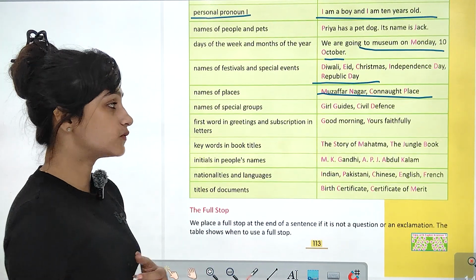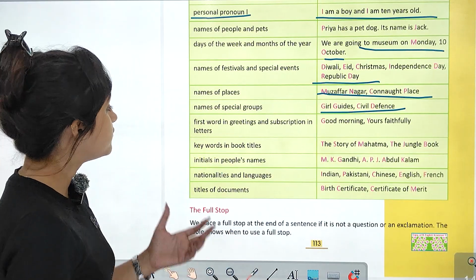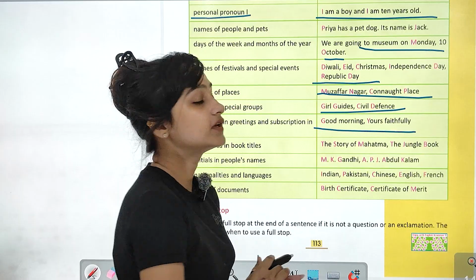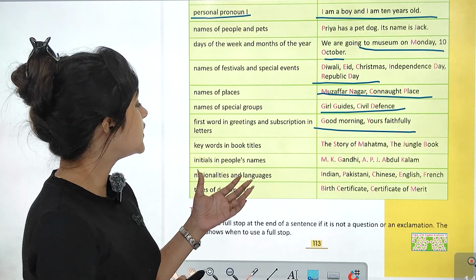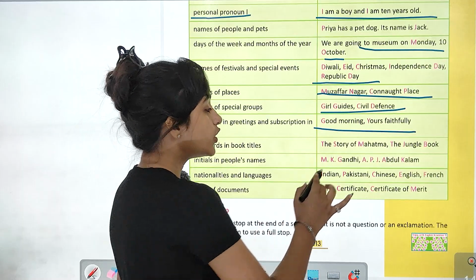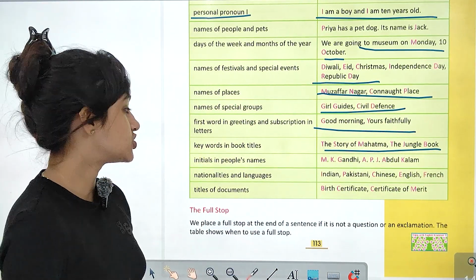Names of special groups like Girl Guide, Civil Defense, they all start with a capital letter. First word in greetings and subscription in letters: Good morning, Yours faithfully, capital letter. Keywords in book titles always start with a capital letter like The Story of Mahatma, The Jungle Book, इनके सबके starting capital letters से.